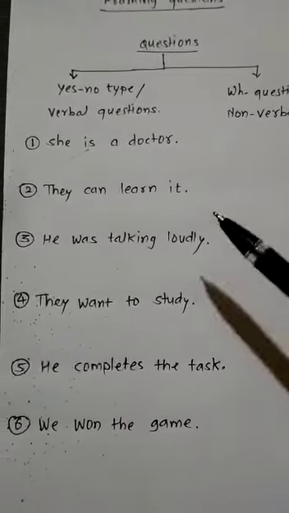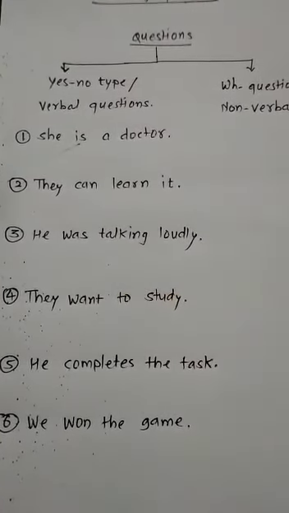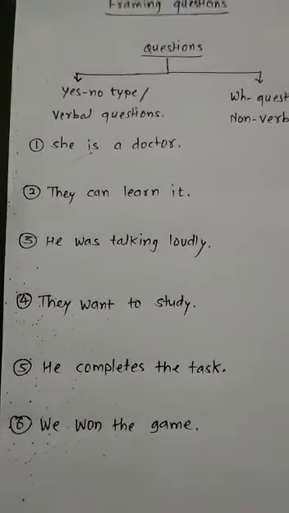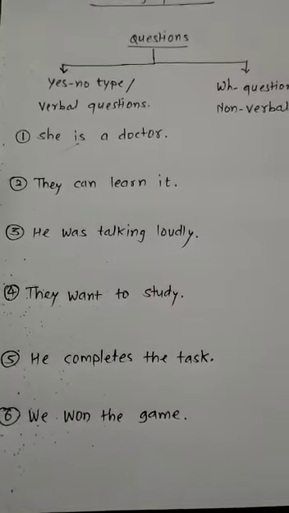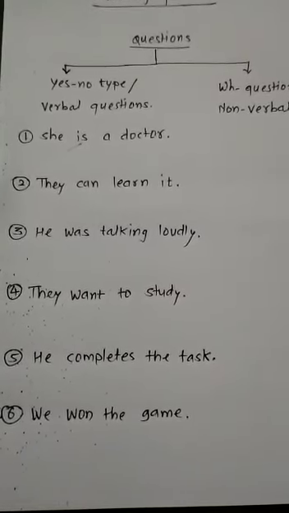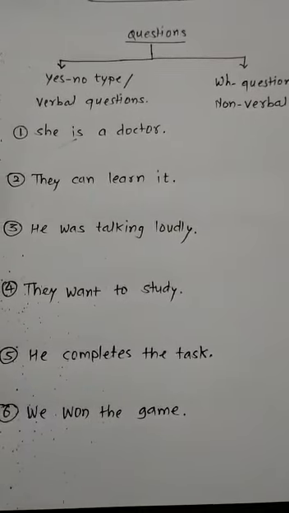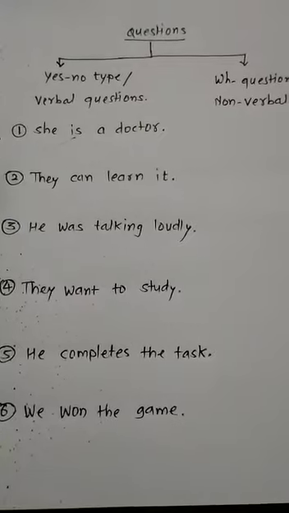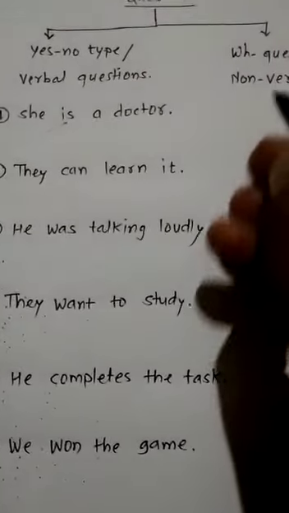Then come to the next one, they can learn it. What is the sentence here? They can learn it. Here a helping verb is used, it means a modal auxiliary word is used here. You have to take that same word in the beginning. So then how will the question become? Can they learn it? I will write these sentences here.